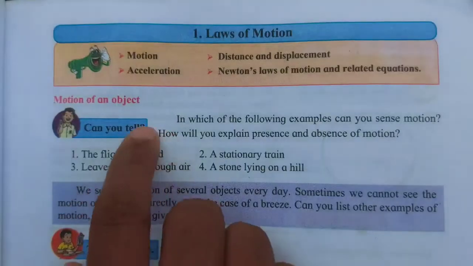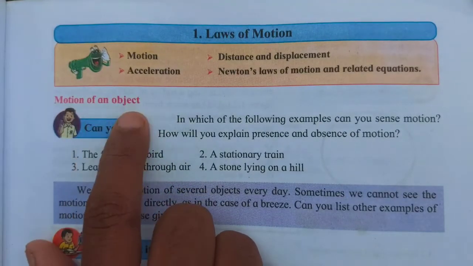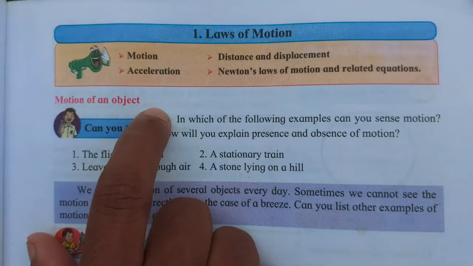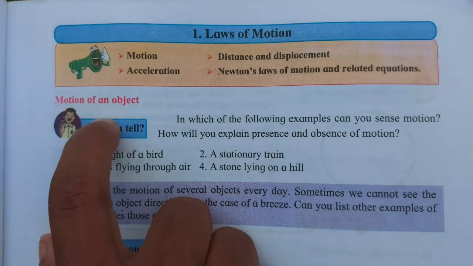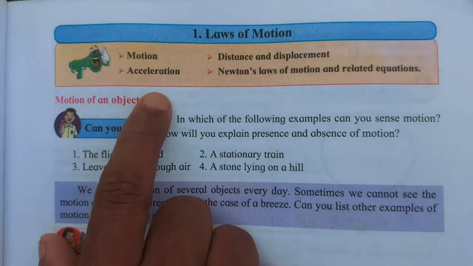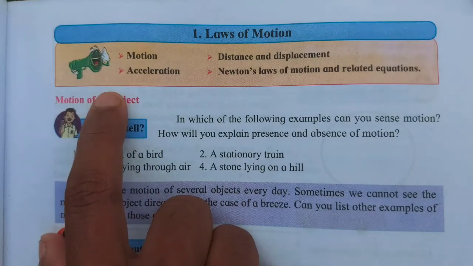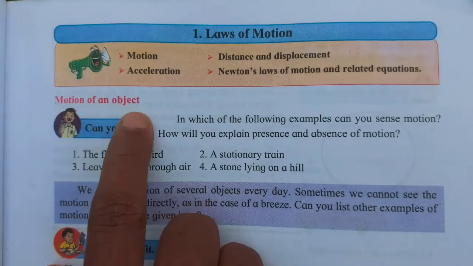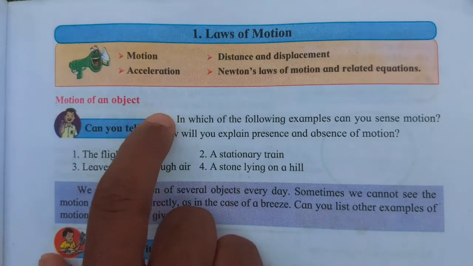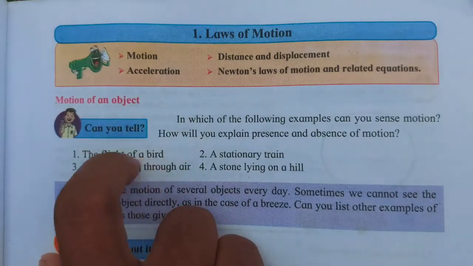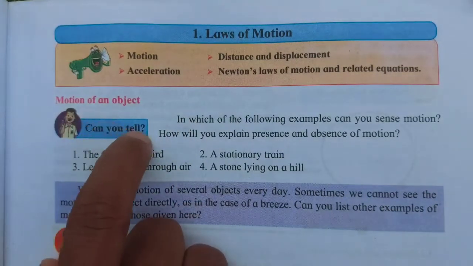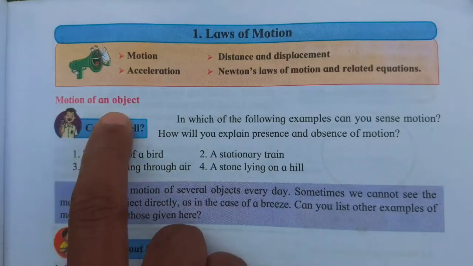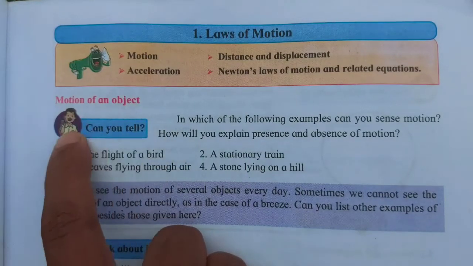At the beginning, what is meant by motion of an object? We have already learned about motion in the previous standard. You know that any object in a moving position is what we call motion. For example, the Earth rotating around the sun, a running boy, running trains, flying planes, flying birds. These are all in motion. There are different types of motion that we don't need to learn now, but here you want to keep in mind what is meant by motion.